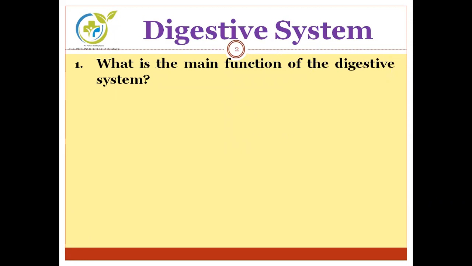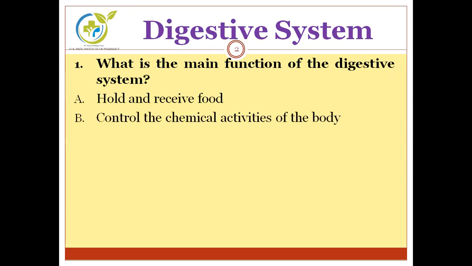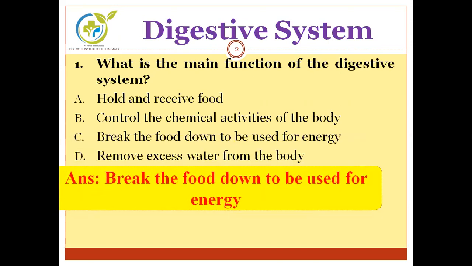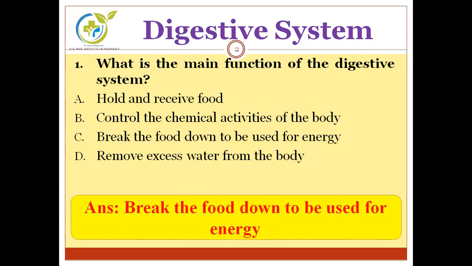Moving to the first question. What is the main function of digestive system? Options are A. Hold and receive food. B. Control the chemical activities of the body. C. Break the food down to be used for energy. D. Remove excess water from the body. And the correct answer is break the food down to be used for energy.